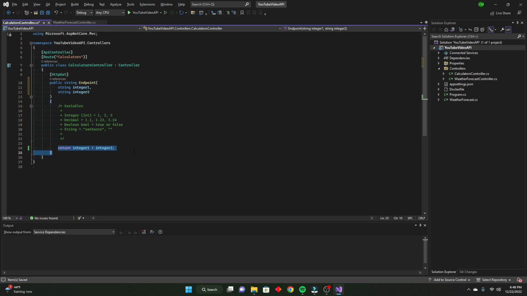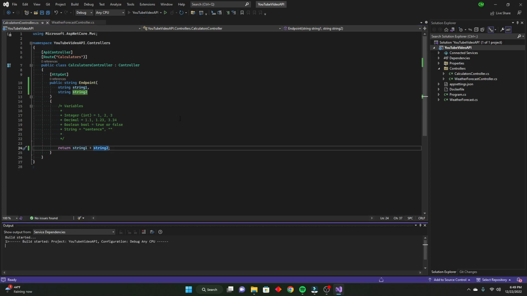So right away we're not going to see any errors because you can, of course, add two strings together and make one long string. However, you cannot subtract, multiply, or divide. Only add. So actually, I'm going to rename these real quick. String 1, string 2, and we're going to update the names here. And we're going to build it again and see what happens.